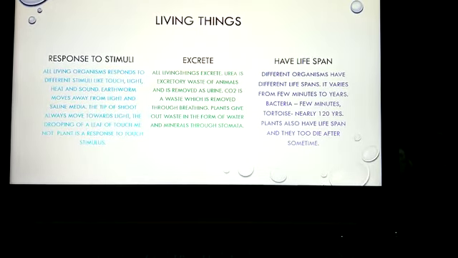Okay, so the earthworm is an animal which moves away from the light. Earthworm does not like light. That is why it is always present in the soil. They move away from the light and saline media. Saline media means water medium. So there are some animals which respond towards light, touch, heat, and sound.